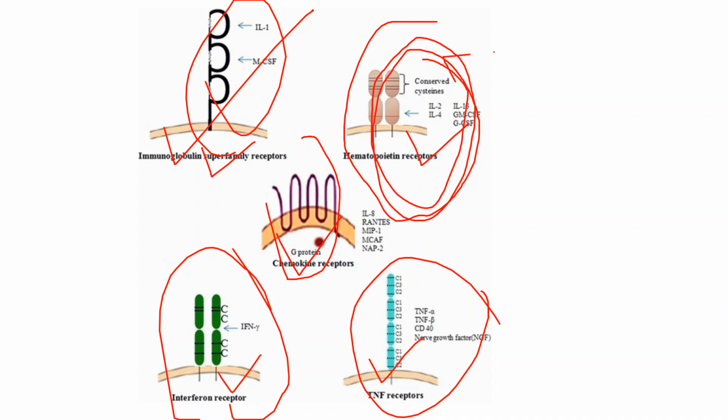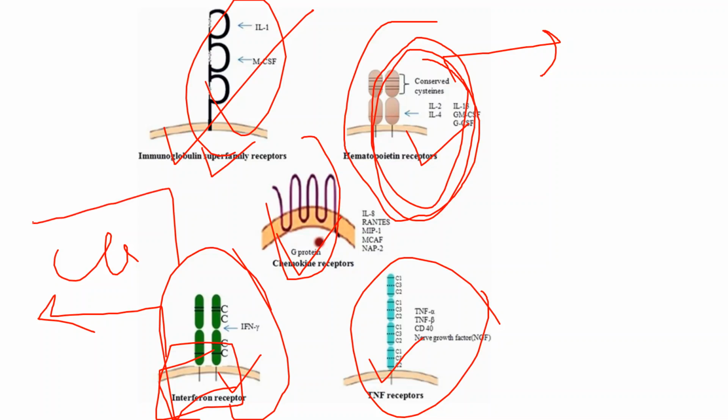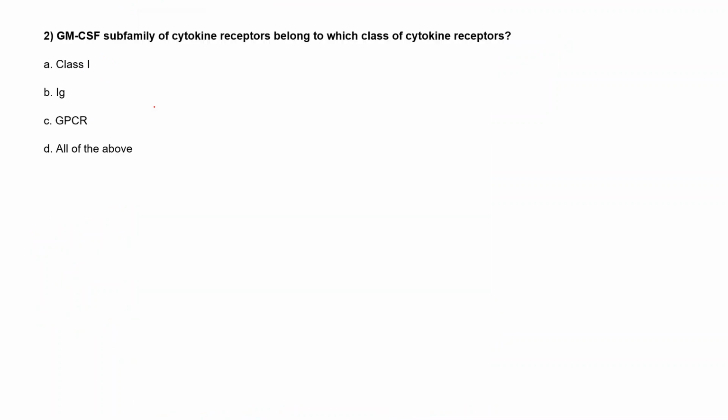So hematopoietin we call class 1, and the interferon receptor family we call class 2. In the question it asked which class interferon receptors belong to: class 2 cytokine family receptors. In the case of hematopoietin receptors, GM-CSF and all the interleukins belong to class 1. Only interleukin 10 and the interferons belong to class 2. Other than that, it is simple: TNF receptors belong to the TNF family, chemokines belong to G protein coupled receptors, and immunoglobulin receptors have the same domain as the immunoglobulin.